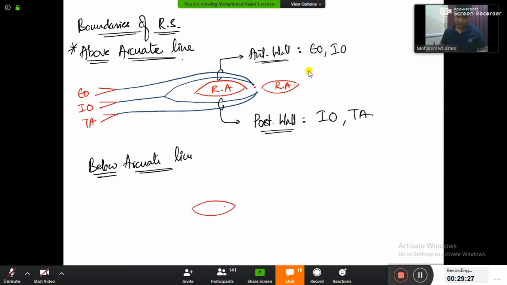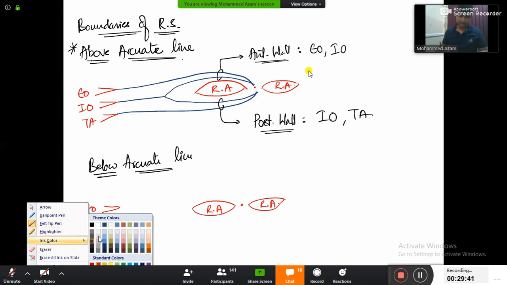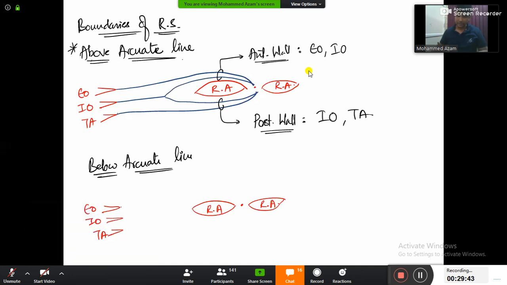Rectus abdominis, in the middle linea alba, and there are totally three muscles here right now, guys: external oblique, internal oblique, and transversus abdominis. And now what is going to happen is the external oblique aponeurosis is going from the front here, internal oblique aponeurosis is also going from the front here, and then the transversus abdominis aponeurosis is also going from the front here.